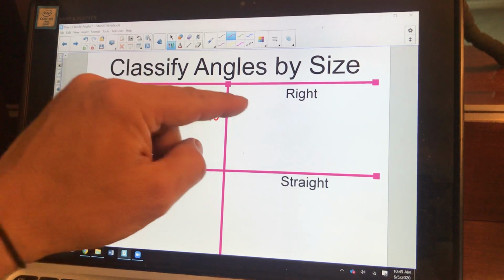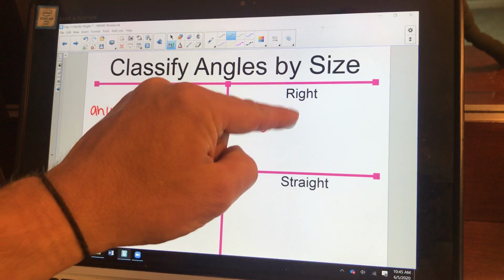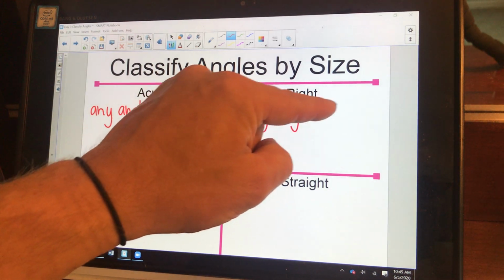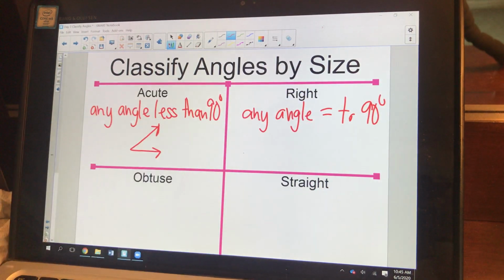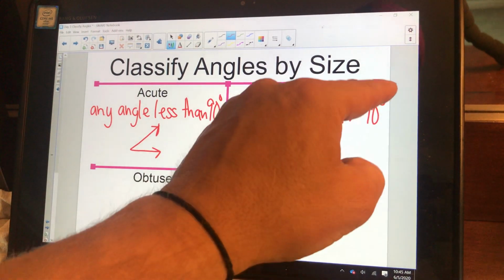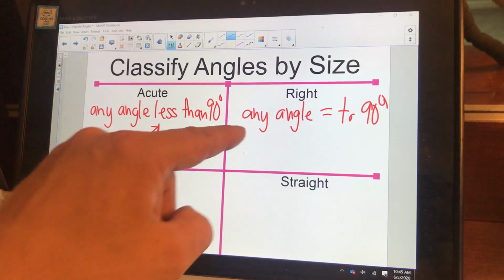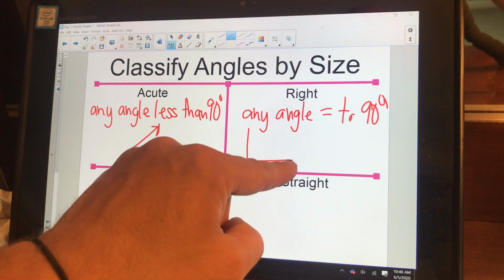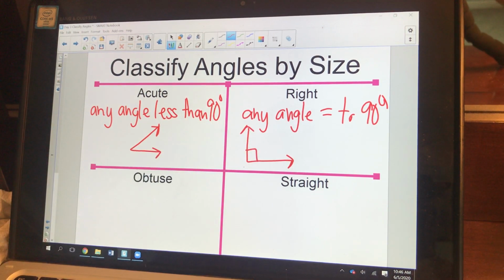Then move on to right angle, right? Any angle equal to 90 degrees. Okay, so it can't be bigger, can't be smaller, has to be equal to 90 degrees. That is when they have the perfect corner and they put the box down there to show, yep, that is perfectly 90 degrees.